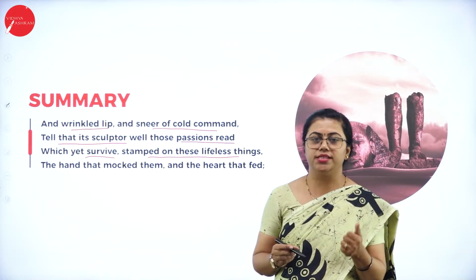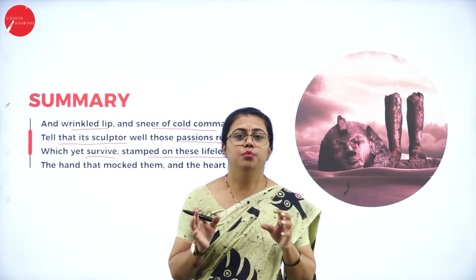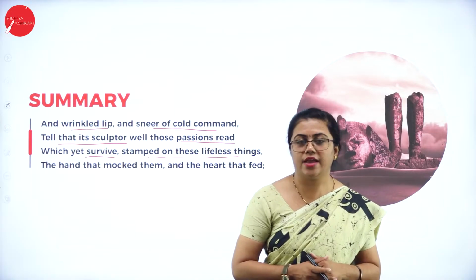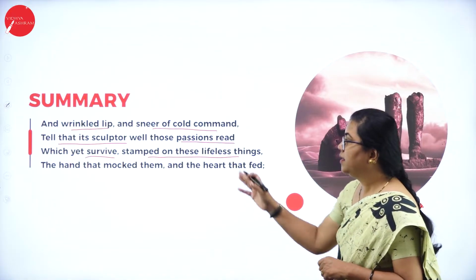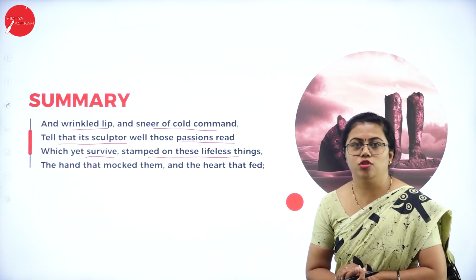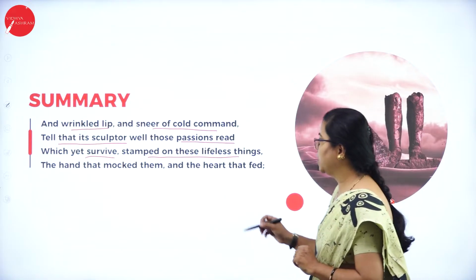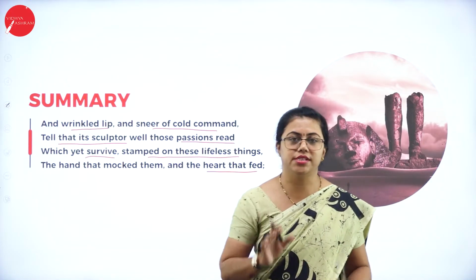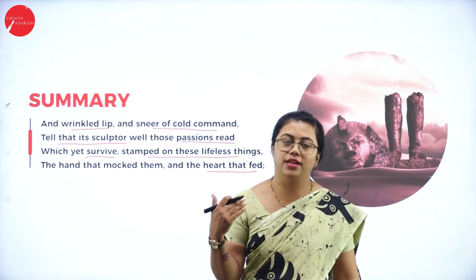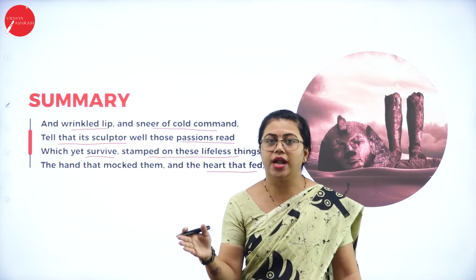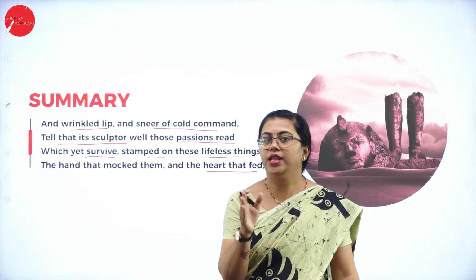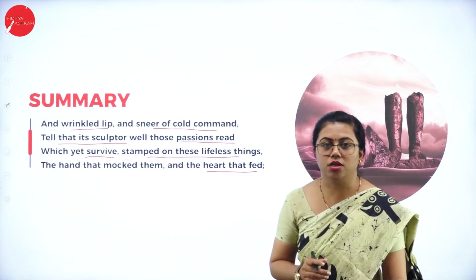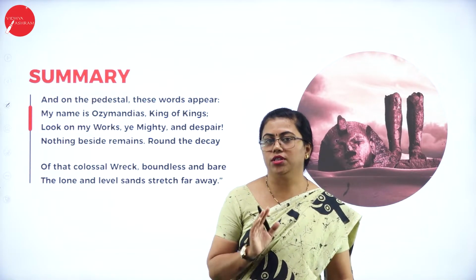stamped on these lifeless things. So now this statue is lifeless, isn't it? So he has put these emotions on these lifeless things. They are so lively, looking on these lifeless things is what the traveler says. The hand that mocked them, there was a hand also that was mocking that statue which is broken, and the heart that fed. So the hand and the heart actually mock the statue that is broken, which once was living, isn't it? It belongs to that of a king. So he was actually alive at one time, and now the hand actually mocks that ruler, is what the traveler says.